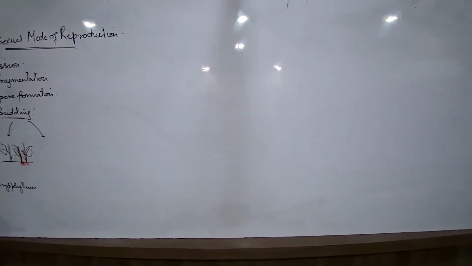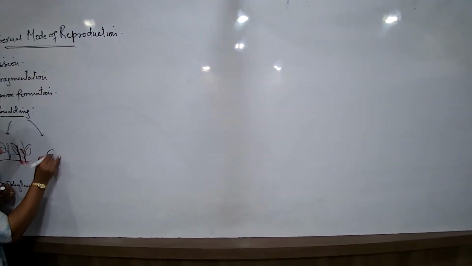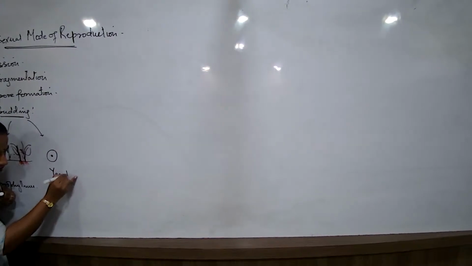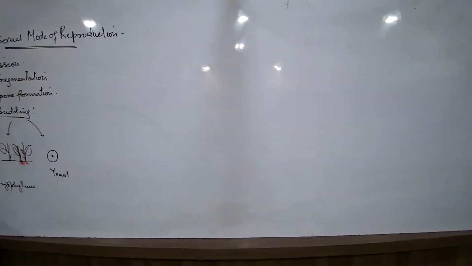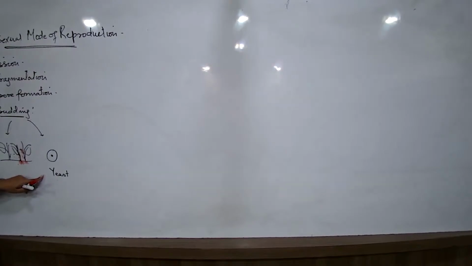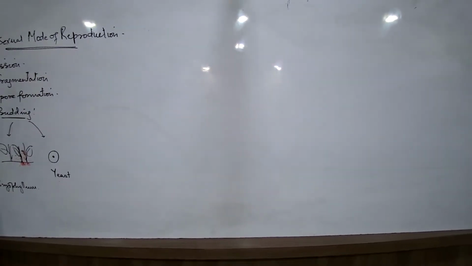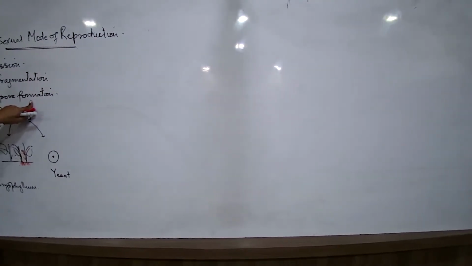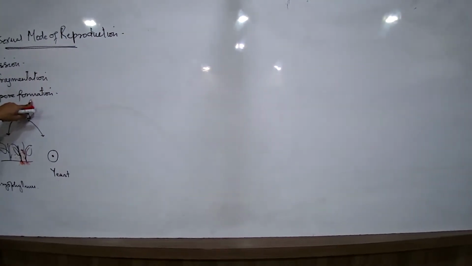Let us now talk about budding in some other type of organism like the yeast. The yeast is a fungus and it is a single-celled organism. Again, I am talking about budding as the asexual method of reproduction. Fungus can be single-celled or multicellular also. Earlier, when we talked about spore formation, we were also talking about fungus, the example being Rhizopus, which is a multicellular fungus. Here I am talking about a unicellular fungus.